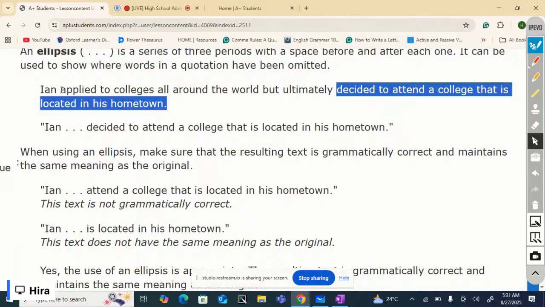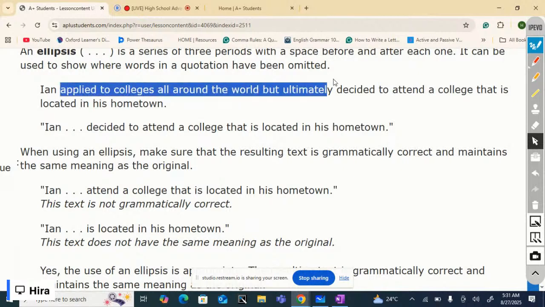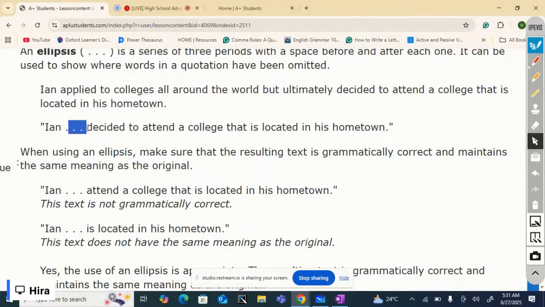The words that he applied to colleges all around the world, but ultimately, are omitted, and in place of these words, an ellipsis is used. But the sentence is grammatically correct. If you just read Ian decided to attend a college that is located in his hometown, it's grammatically correct. It maintains the same meaning as the original.